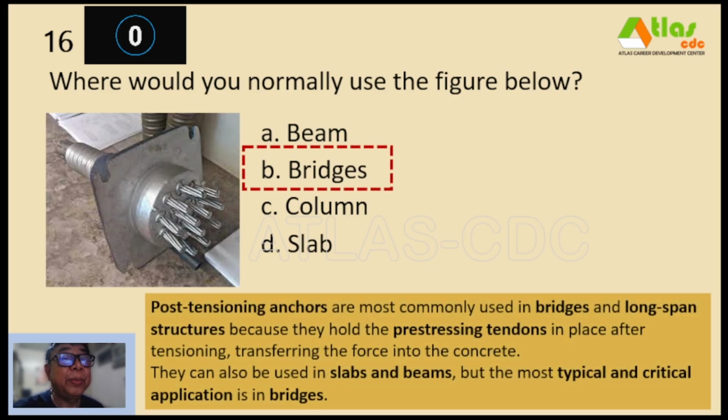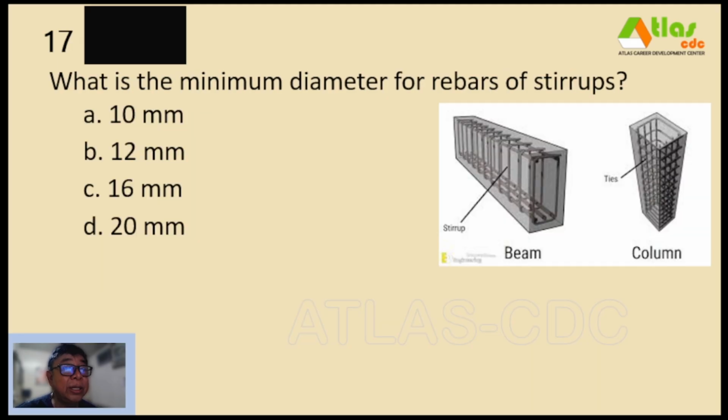So post-tensioning anchors are most commonly used in bridges and long-span structures because they hold the pre-stressing tendons in place after tensioning, transferring the force into the concrete. They can also be used in slabs and beams, but the most typical and critical application is in bridges.